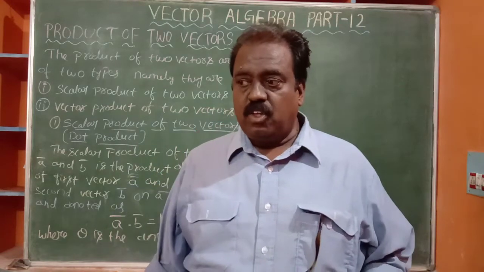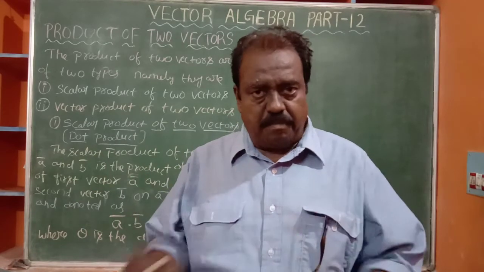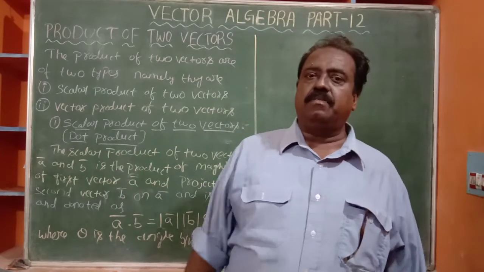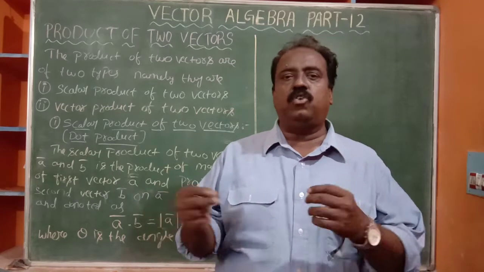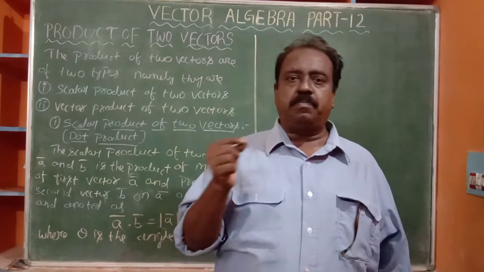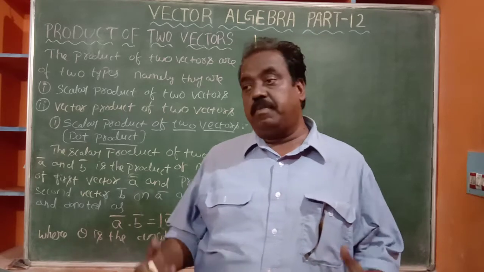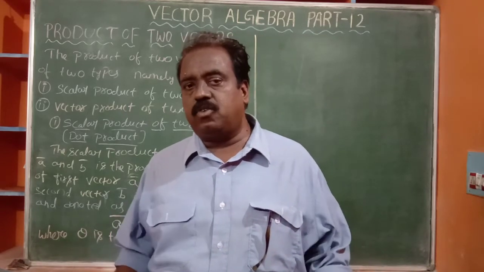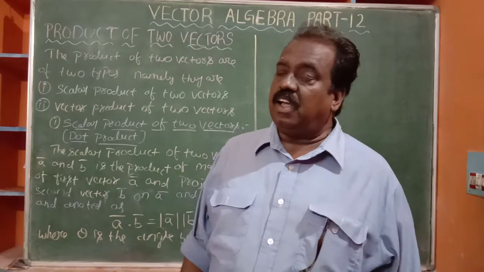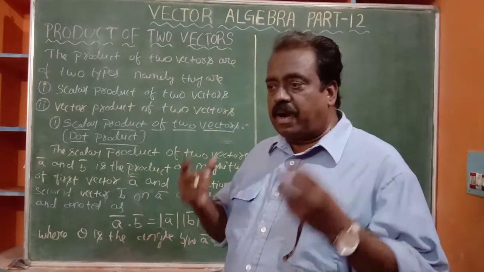Here also, vectors are of a different concept. It is not a number. 5 into 6 is equal to 30, the product of two numbers. Product of two variables, x into y. Similarly, product of two expressions, that is (2x plus 3) into (5x minus y). We can make the product of two numbers, two variables, two functions, whatever it may be. Similarly, two matrices. Now, we are in vector algebra. Similarly, we can find the product of two vectors.